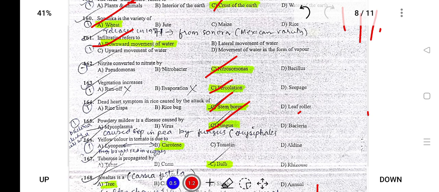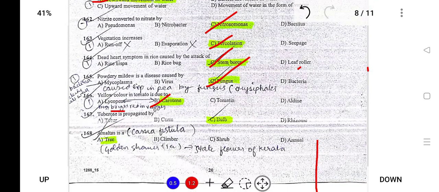Next, the yellow color in tomato is caused by carotene. Lycopene is the red color. Next, tuberose is propagated by bulb. Tuberose is a plant.